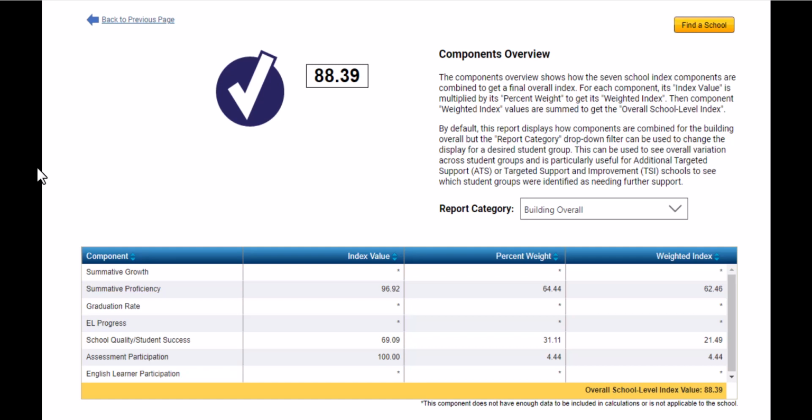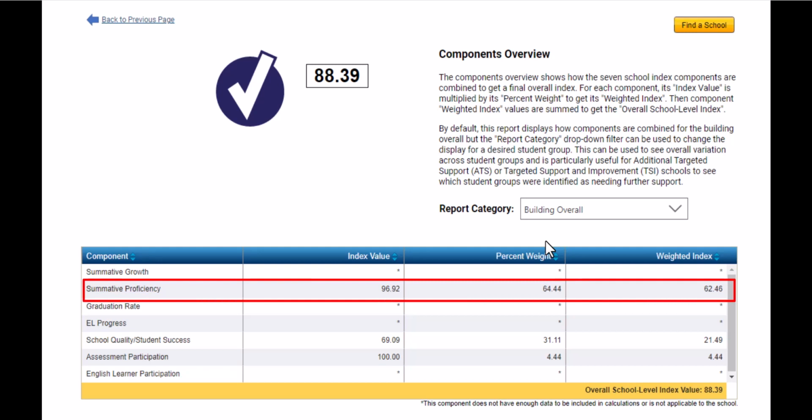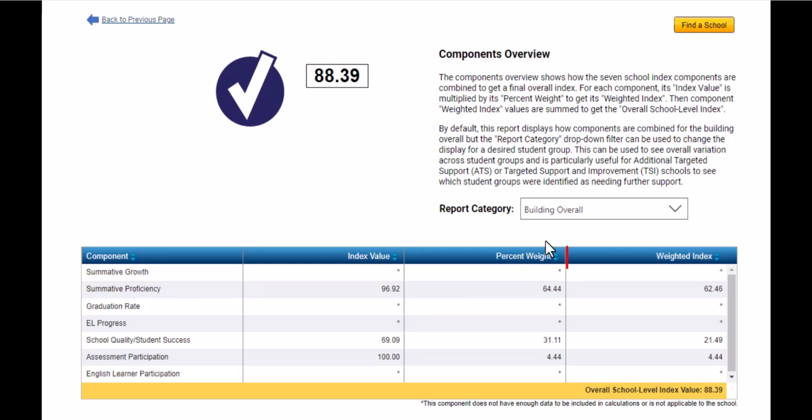If we click on that overall value, then we would see that the percent weight that is attributed to the 3 areas that do qualify has been distributed and increased to still be able to add up to 100. So we would take 96.92 times 64%, and we would get that weighted index for each of those categories, and we add those up to get an overall index of 88.39, which means for this school, based on the categories that it can get rated on, it's 88.39% of the way to meeting all of the different criteria for the ESSA plan.